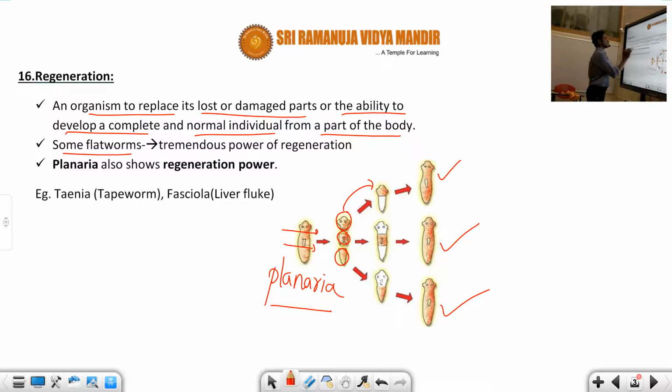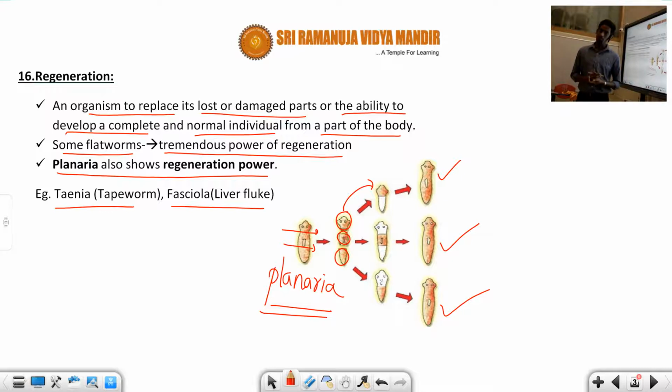Some Platyhelminthes show a tremendous power of regeneration. So planaria also shows regeneration power, as I already gave the example here. And what are the other examples? Taenia, a tapeworm, and Fasciola, the liver fluke, also show the regeneration property.